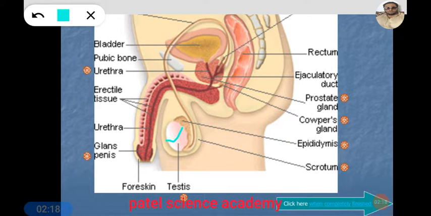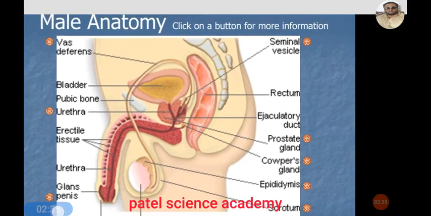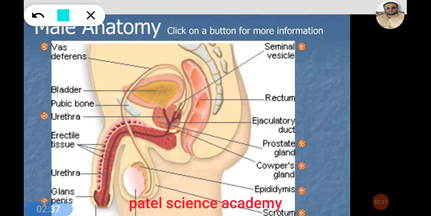As this is a side view, you can see only one testis, and it has a mass of covering tissue called the epididymis from the back side and the upper side. This epididymis opens into this long tube, and this long tube is called the vas deferens.